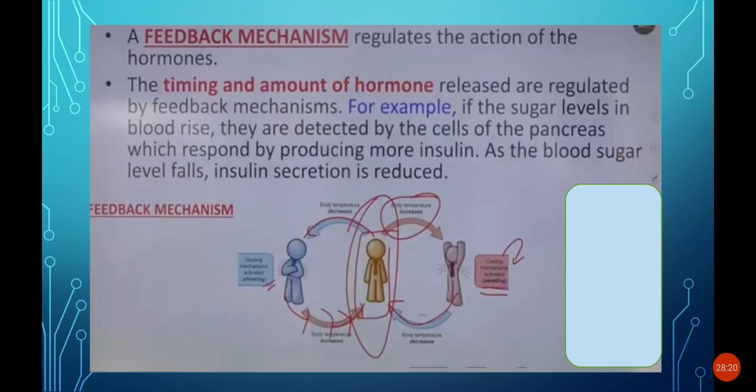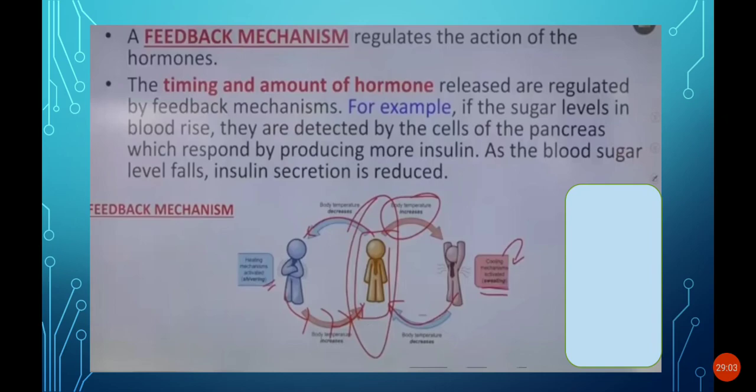See here, the time and amount of hormone released are regulated by the feedback mechanism. That is, at which time and what amount of hormone should be released is regulated. For example, if the sugar levels in the blood rise, they are detected by the cells of the pancreas. The pancreas detects the sugar levels in the blood, and immediately it responds.